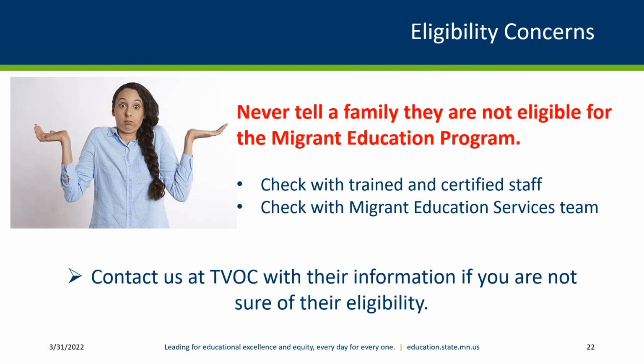If initial interview questions do not draw out the information needed to determine eligibility, make sure you are asking additional, non-leading questions. Review the sample interview script form to familiarize yourself with additional questions prior to conducting an interview. Take as many notes as necessary during the interview, as you may need to share that information. If you are still not sure if a child is eligible, let the family know that you need to check with your supervisor or the state education agency, and you will notify them of the determination.